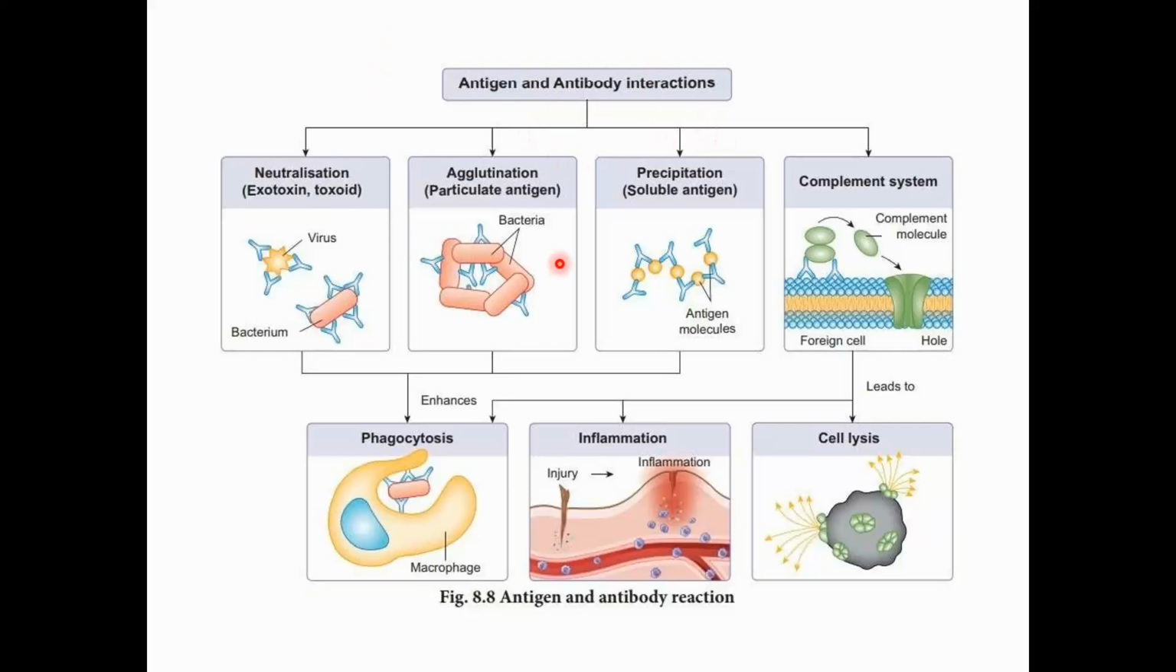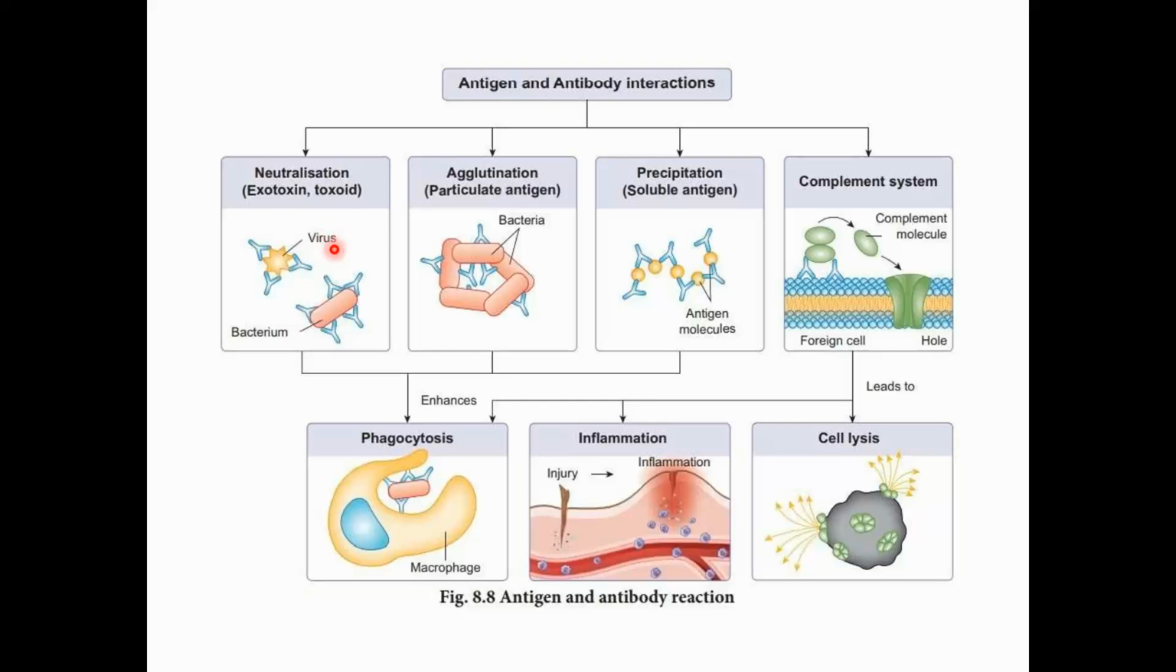And what functions do they have? They have the functions of neutralization, agglutination, precipitation, complement activation, phagocytosis, inflammation, and cell lysis. All these functions are performed by this particular type of protein, the antibody, which is involved in our immune system, our defensive system. So we can say this is a part of the immune system of our body.